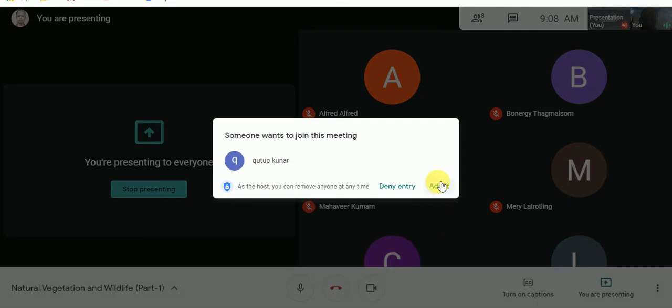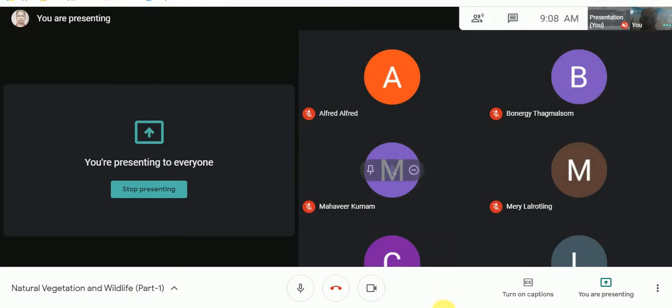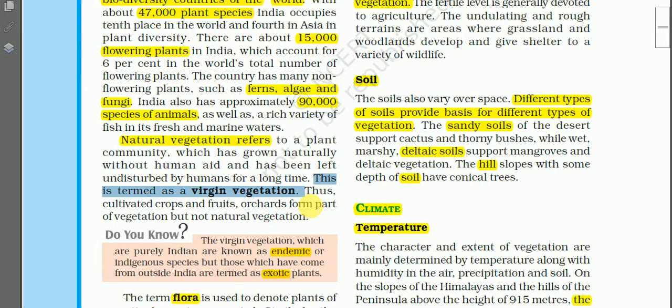If the natural vegetation is left undisturbed by human beings for a long time, it is termed as virgin vegetation. So we have a good example of virgin vegetation.